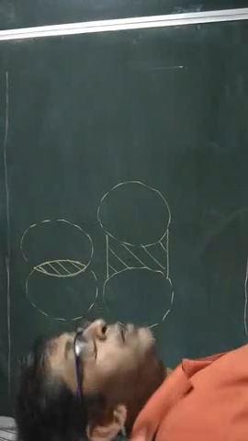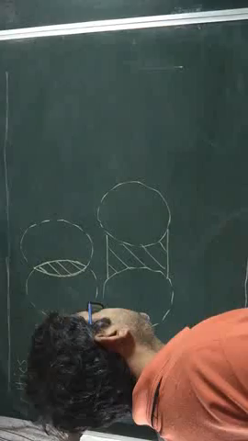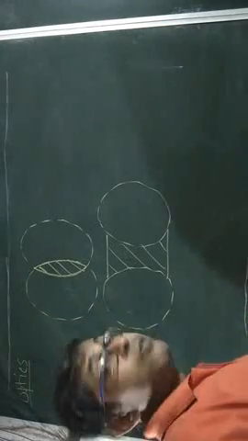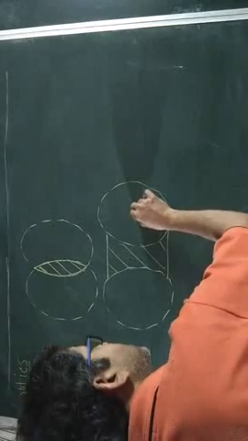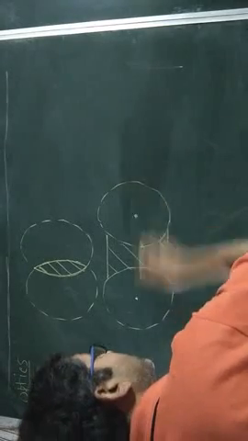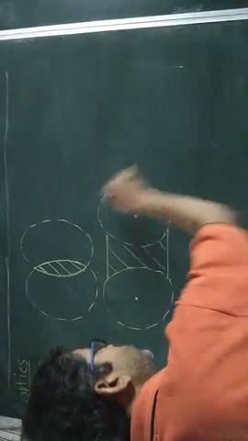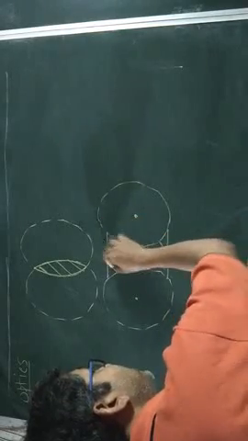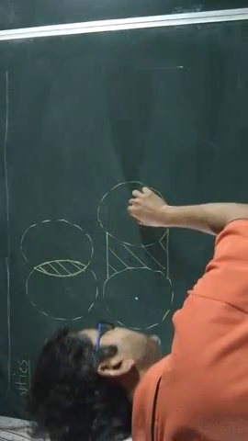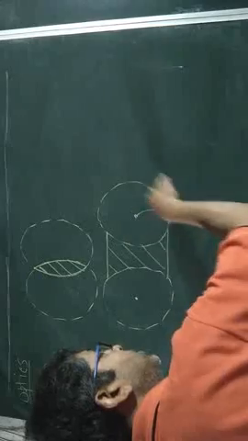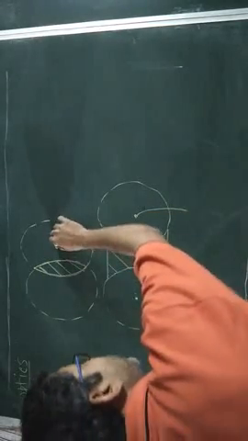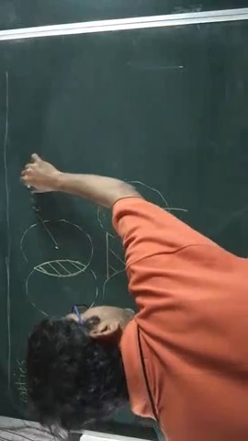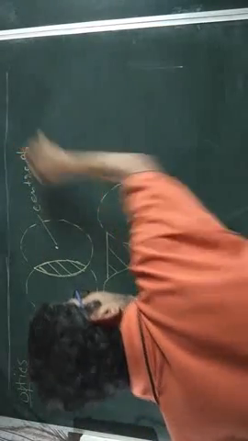Regarding lens, there are certain definitions. If we consider the center of those spheres whose overlapping part is the lens, that center of the sphere whose part is the lens is called center of curvature.